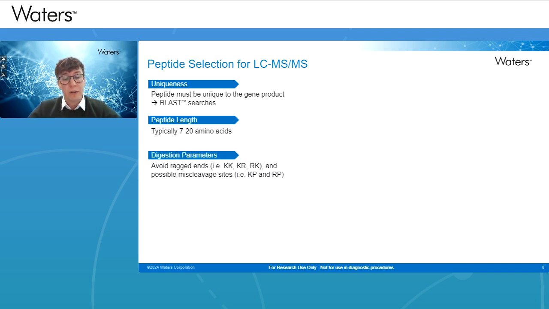Following this, you could also look at the digestion parameters. So avoid ragged ends. These ragged ends are where in the sequence you could have a sequence of lysines or arginines, where you could have effectively miscleavage sites or less specificity of that peptide because of potential miscleavage or different areas of cleavage along that peptide.